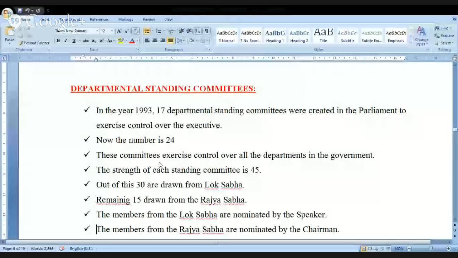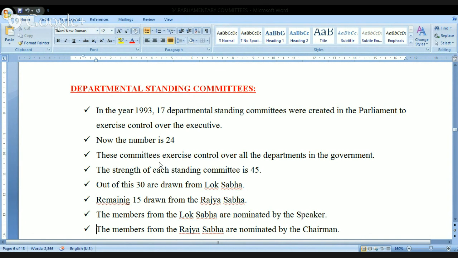Look at this. Apart from this, we are also saying something called departmental standing committees. So apart from the public accounts committee, estimates committee, committee on public undertakings, in the year 1993, 17 departmental standing committees were created. And the basic idea of these committees is to exercise control over the executive. Kindly remember all the basic points.